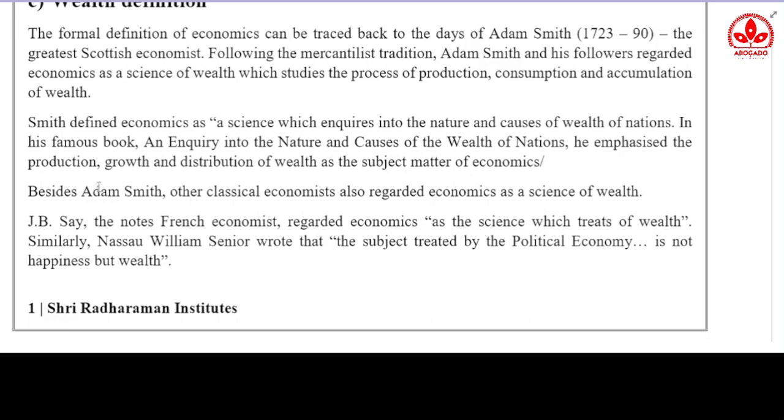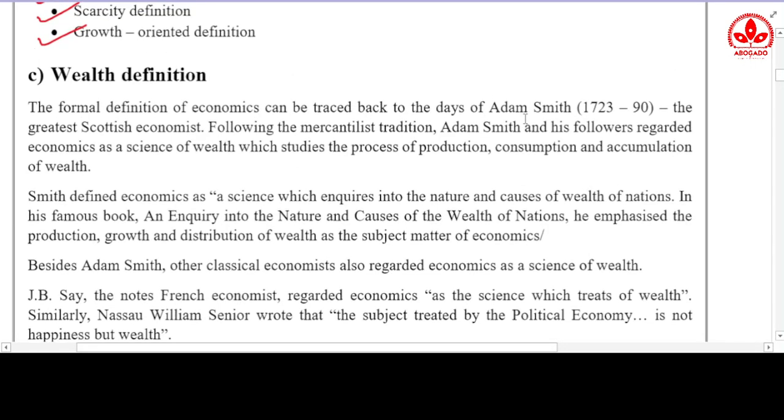Now the formal definition of economics can be traced back to the days of Adam Smith, the greatest Scottish economist. Following the mercantilist tradition, Adam Smith and his followers regarded economics as a science of wealth which studies the process of production, consumption and accumulation of wealth. Now if we look at the definitions given by prominent authors, the first and foremost definition we will come across is the wealth definition.